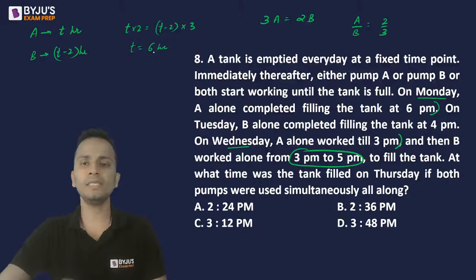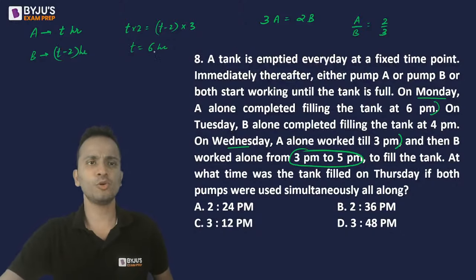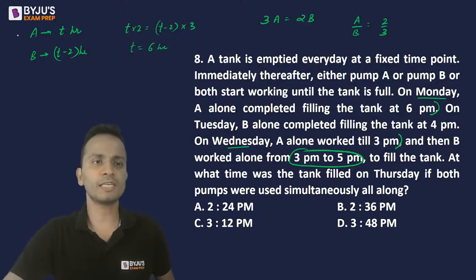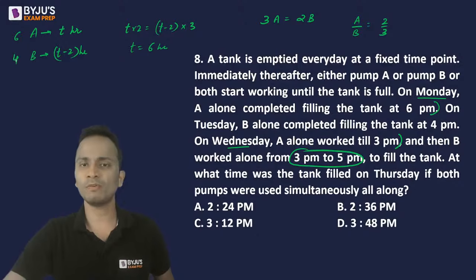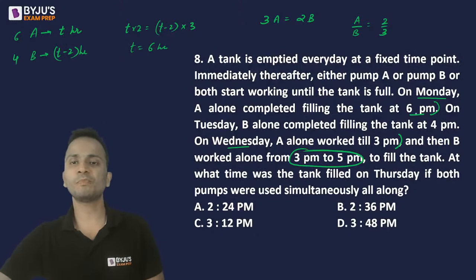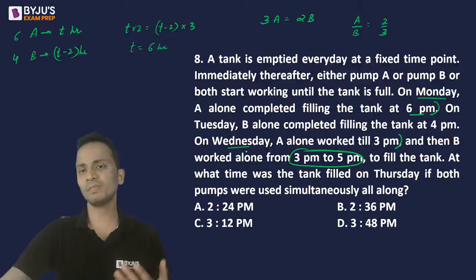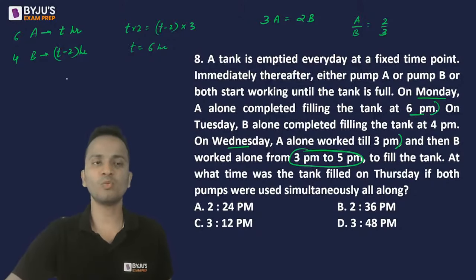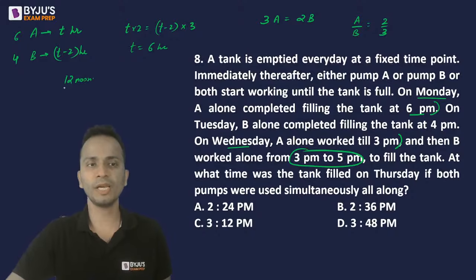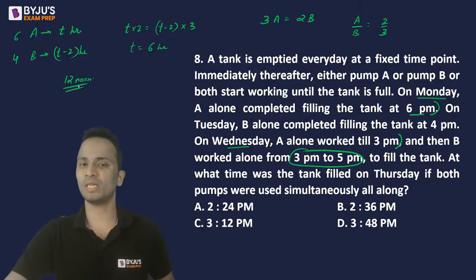The value of T came to 6 hours. So A can finish the work in 6 hours and B can finish in 4 hours. A finished at 6 p.m., B finished at 4 p.m. That means they started working at 12 noon. So the work was started at 12 noon.